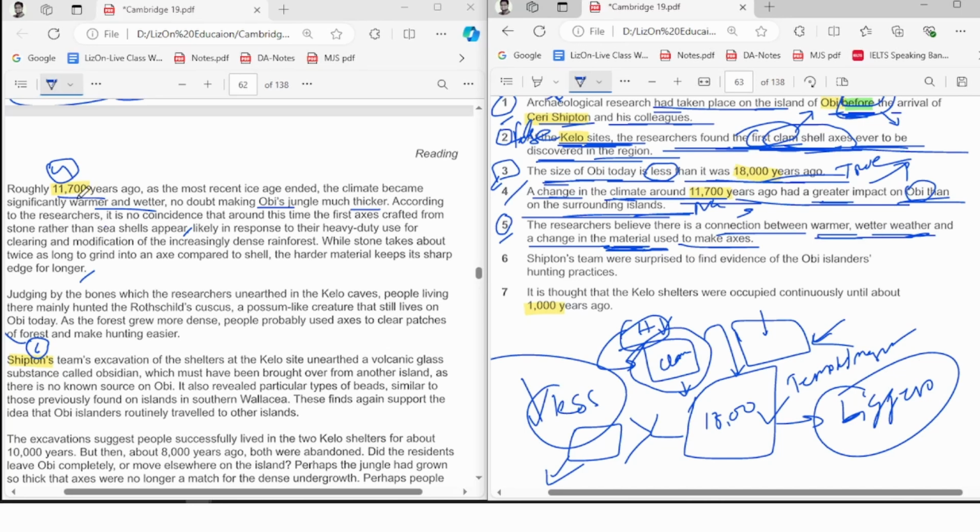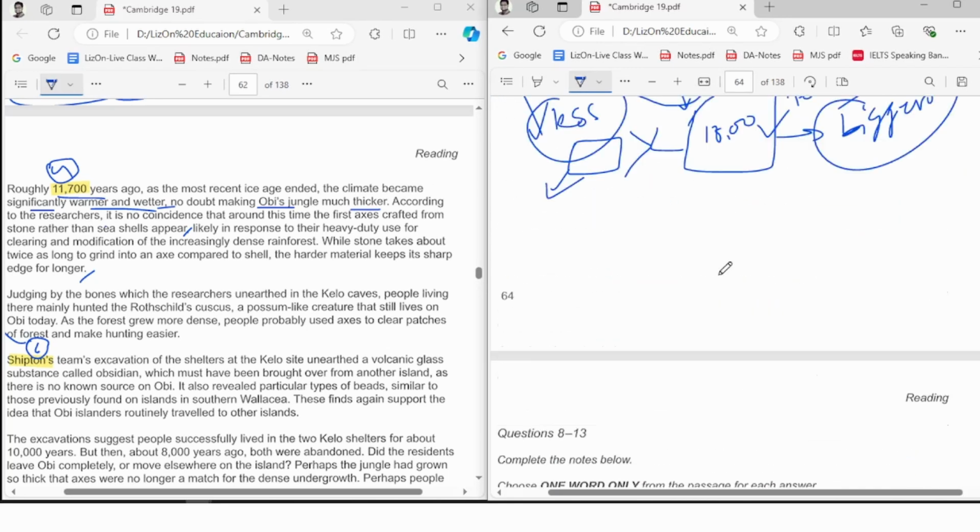We have seen significantly warmer and wetter weather, right? We have already done that. So as the weather has changed, does that make them change the material too? That's what we are looking for here. Because of warmer and wetter weather, did they change the material because of the weather? That's what we are looking for. They are looking for the connection. There is a connection with weather.